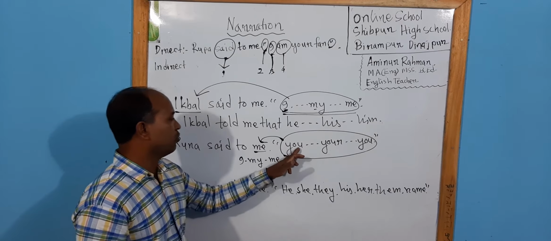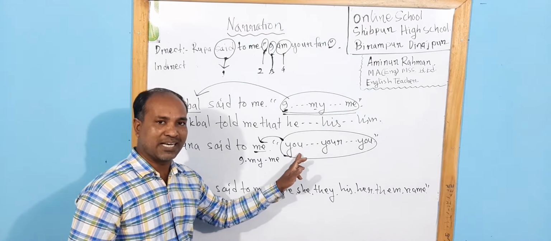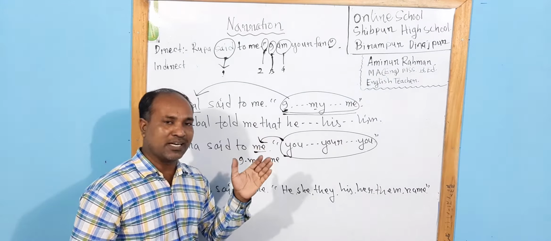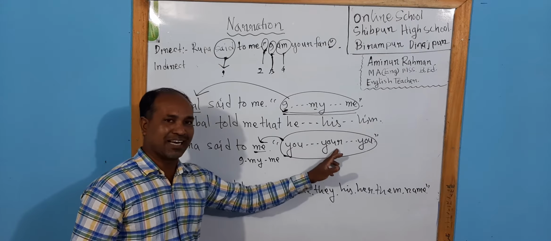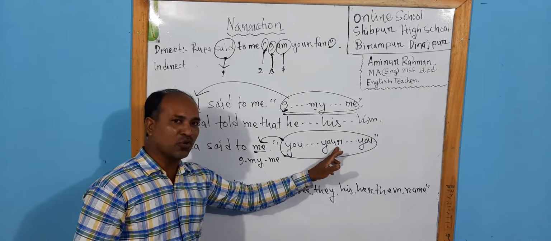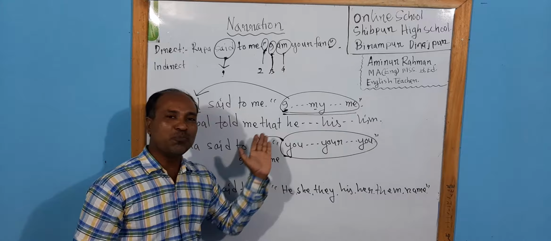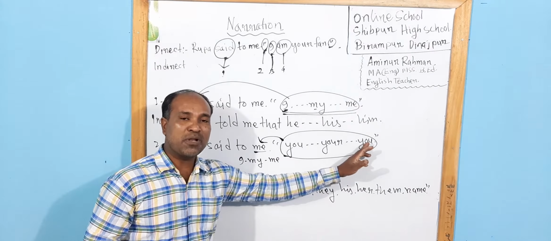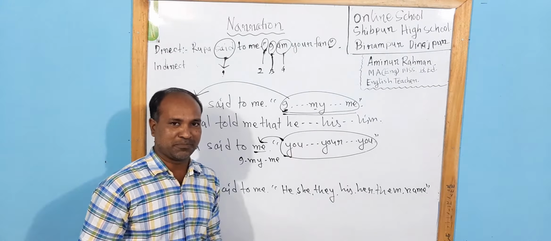In the place of you, I will be set here, so you will be omitted. In the place of your, my will be set here, and your will be omitted. In the place of you, that is the object, me will be set here, and you will be omitted.